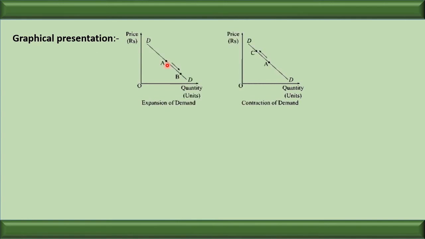Let us see how we can represent it graphically. This graph shows expansion of demand. We can say downward sloping. Price is decreasing and the demand is increasing. So it is downward sloping. And this curve that is moving upward, from right to left, is upward sloping, that is contraction of demand. It means price increases, demand decreases.